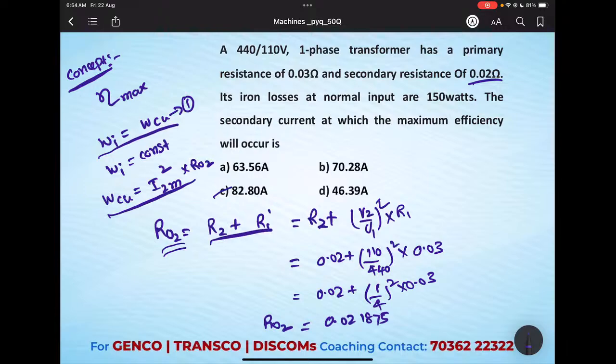As I already told, most of the students make the mistake in the calculation of copper losses. We need to be aware and a little careful, and note down the given data. Is it clear? If you have any doubt, please chat over the comment box. I am ready to hear and explain.